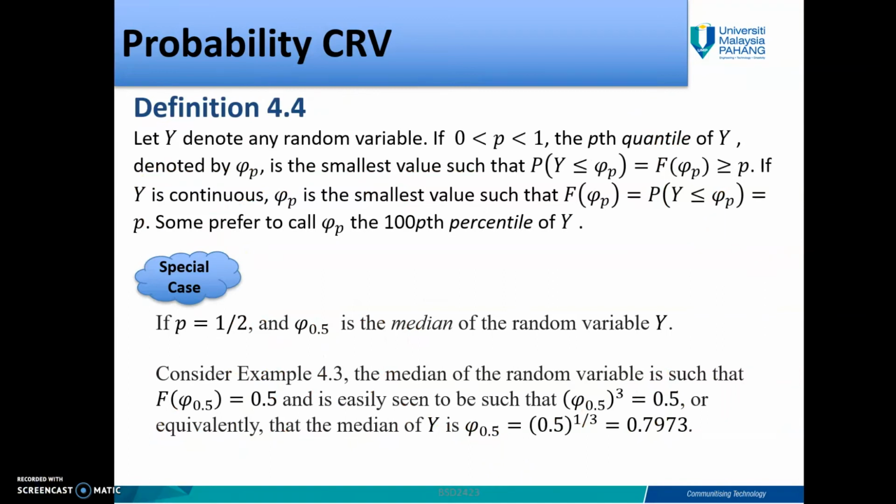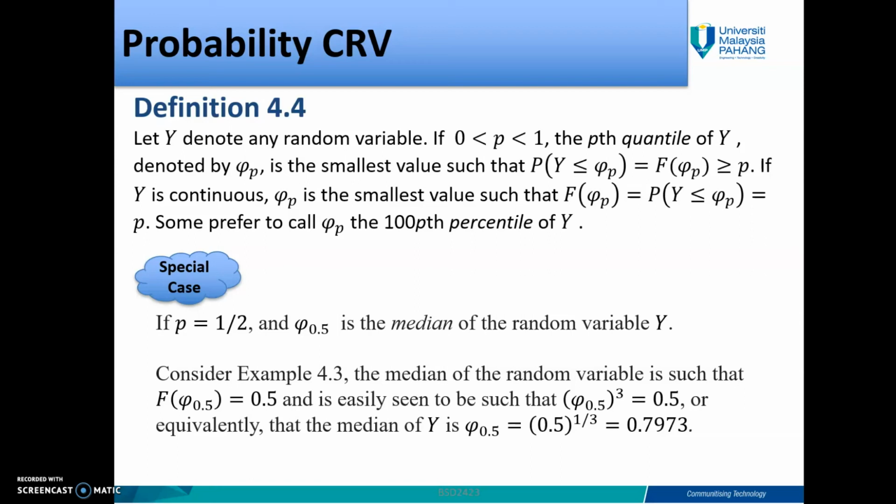So now look at definition 4.4. Let Y denote any random variable. If you have p between 0 and 1, the pth quantile of Y, denoted by phi_p, is the smallest value such that the probability Y is less than phi_p, that is F(phi_p), is greater than or equal to p. If Y is continuous, phi_p is the smallest value such that the distribution function F(phi_p) equals P(Y less than or equal to phi_p), which equals p.